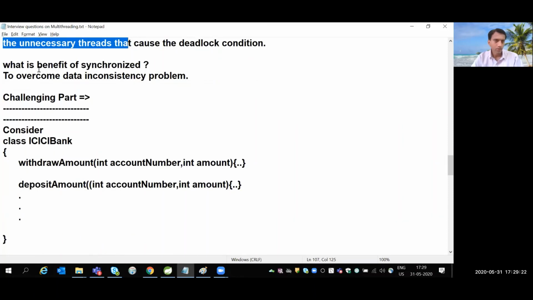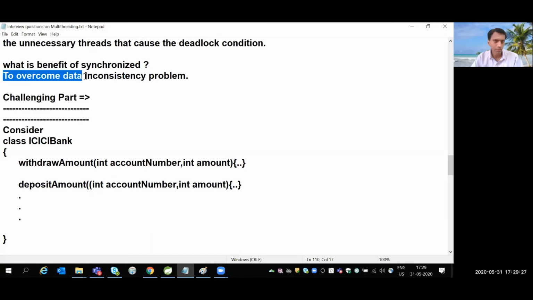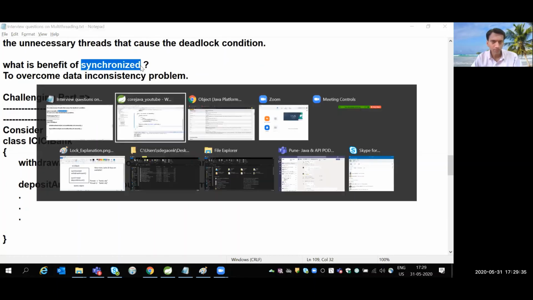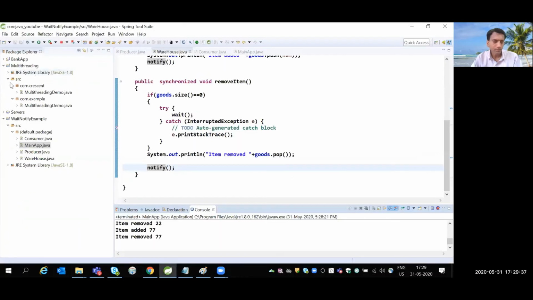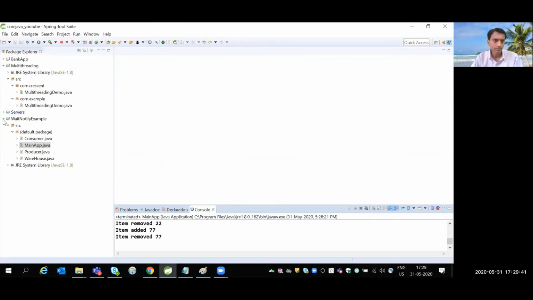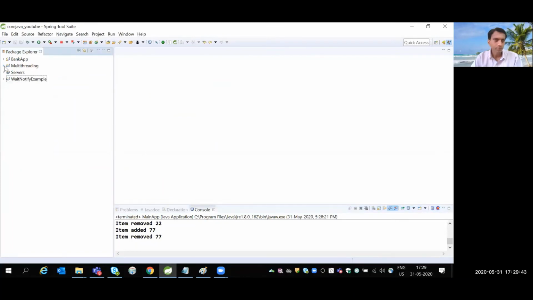The next is, what is the benefit of synchronized? Right. So the benefit is to overcome the data inconsistency problem. So let's try to understand this synchronized keyword with a sample project. Okay, so I have a banking application.